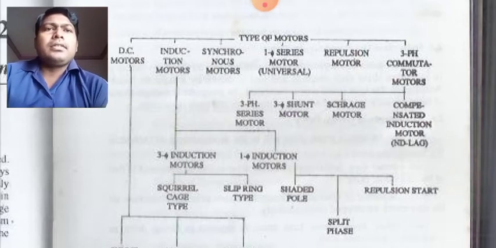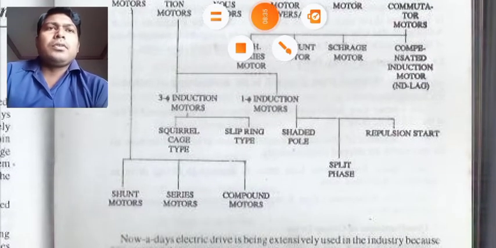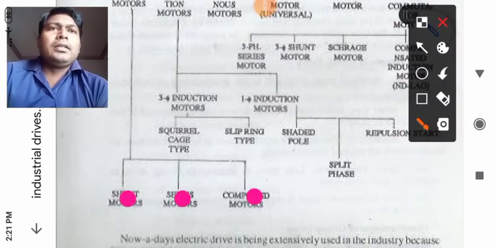So what are the types of DC motors? Shunt motor, series motor, compound motor, right? These are the shunt, series and compound. Now induction motor: 3-phase induction motor and single phase induction motor.